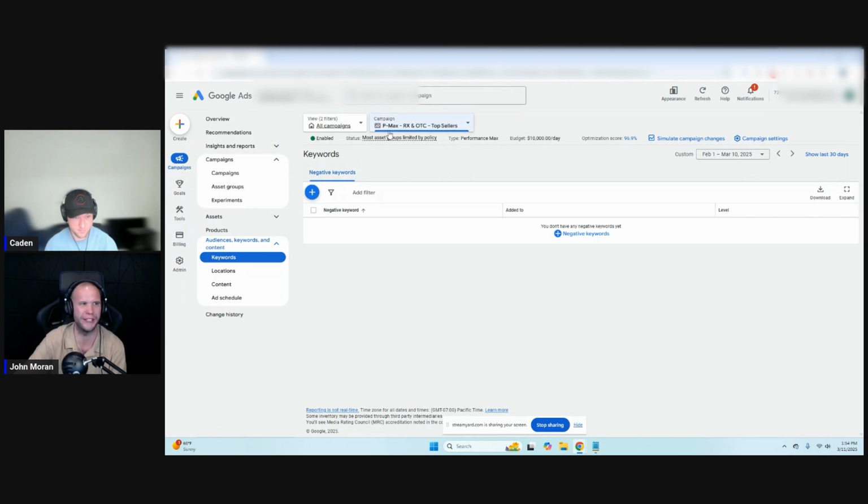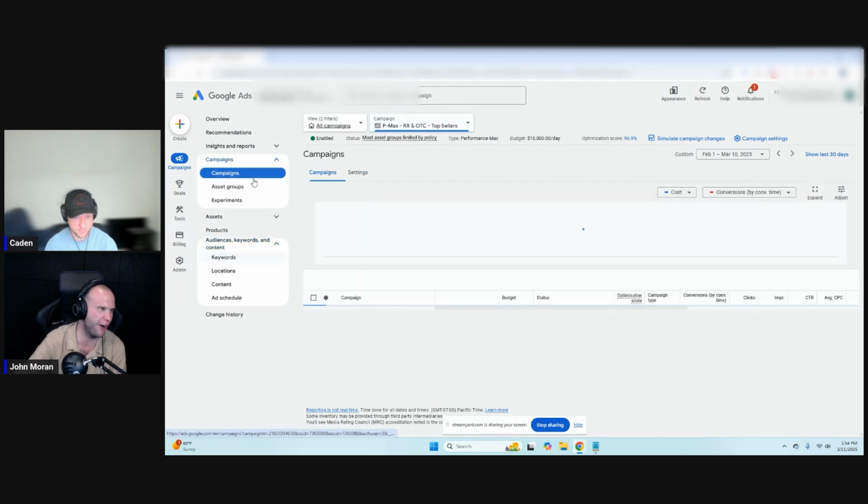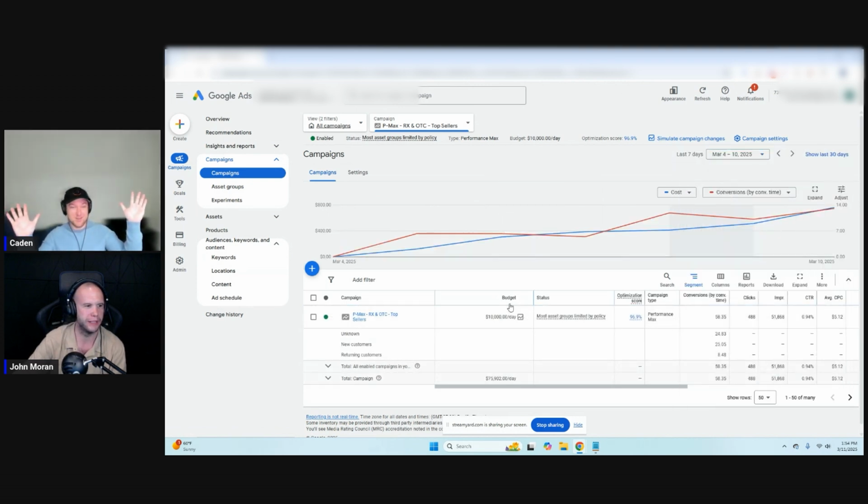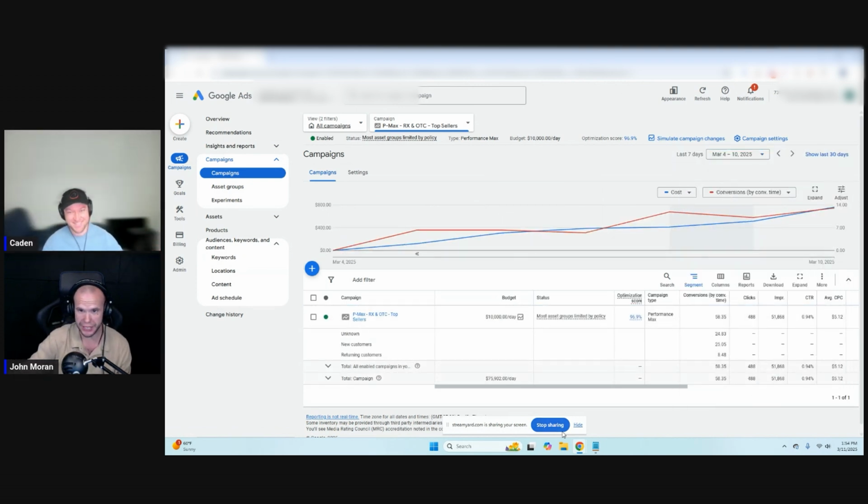We have individual negative keywords by campaign. All right, so now we're getting somewhere. So this is news. This is new. I'm looking at it, oh, it hasn't been released yet? Okay. Well, it's kind of been teased and released in beta and that kind of stuff, and I have access to the beta. But here's what's interesting about this.